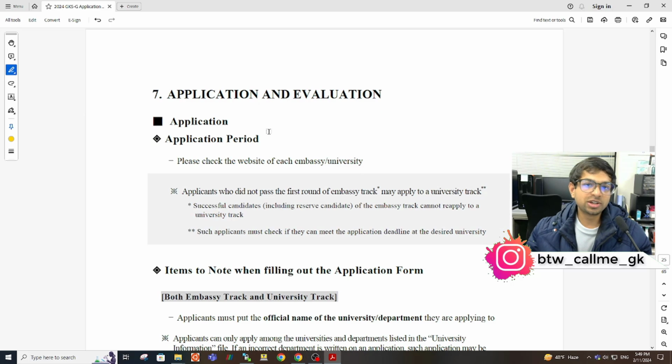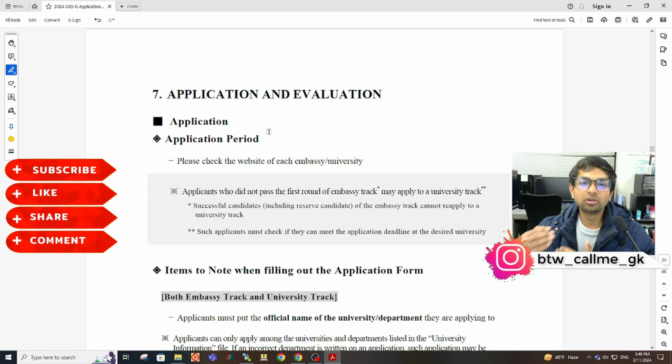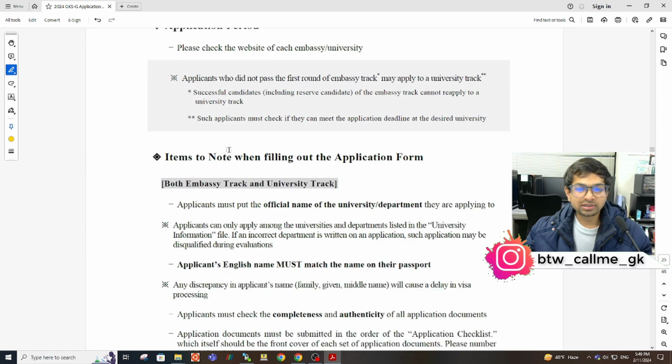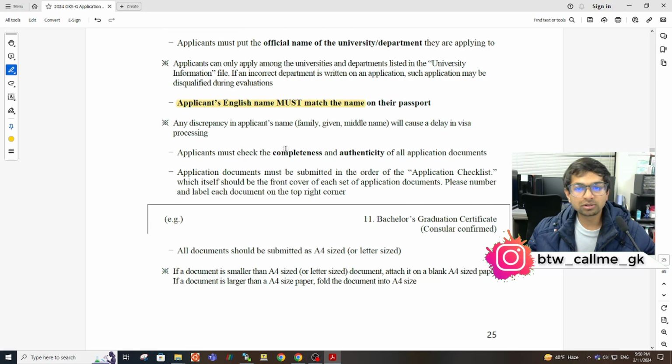Now the evaluation. When you submit your documents, what are the main important things they see to evaluate your documents? You can see the names should match. This is the most basic thing, the name should be the same in all the documents. And if the name is not the same, then you have to submit a document from the government like an affidavit showing that this name and this name are the same. So you have to see these things, and if you have to support something, then give an additional document to support that claim.